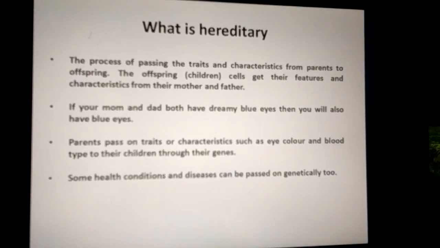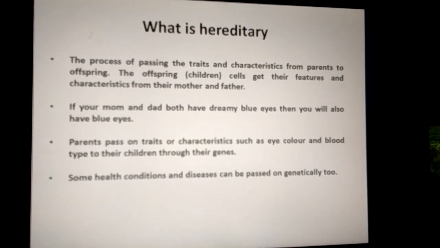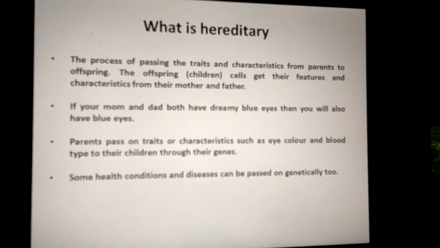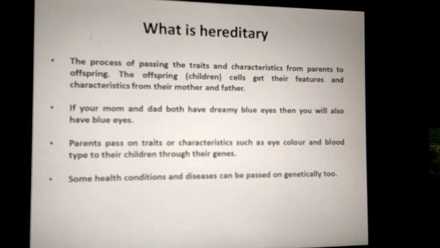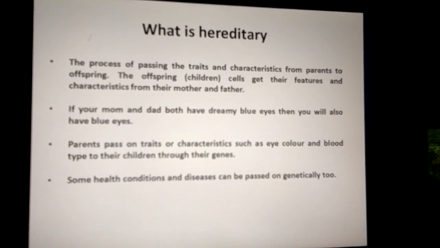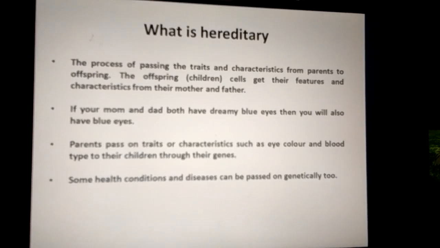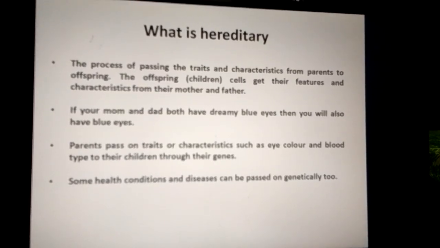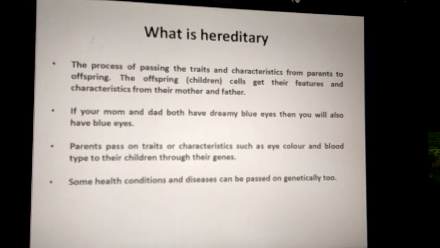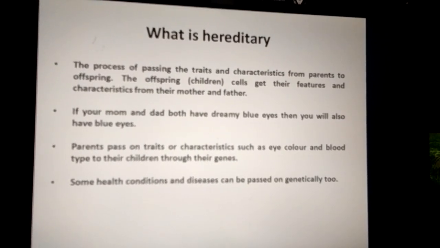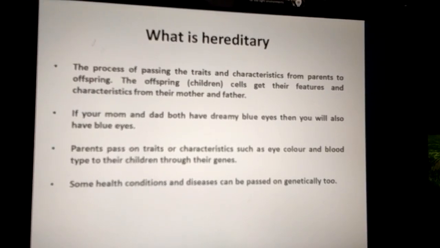If your mom and dad both have dreamy blue eyes, then you will also have dreamy blue eyes. Parents pass on traits or characteristics such as eye color and blood type to their children through their genes. Some health conditions and some diseases also can be passed genetically.